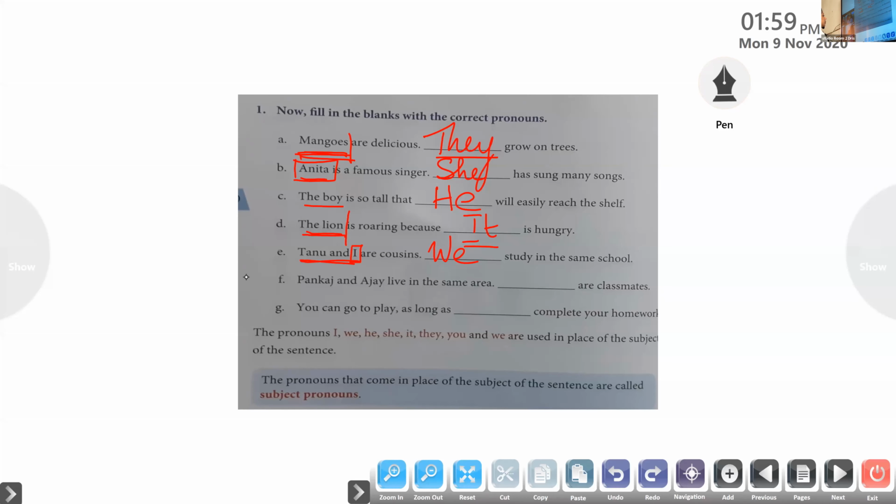So, what do we write there? Pankaj and Ajay, more than one person are there. So, what do we do? They, very good. So, it should be they. When we are talking about more than one person, we use the pronoun they. It is the only plural pronoun used when we are talking about more than one person, more than one animal, and more than one thing. That is many. Okay, now we'll move on to the next one.